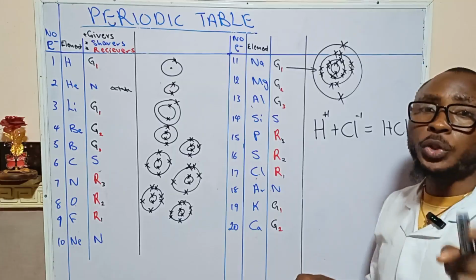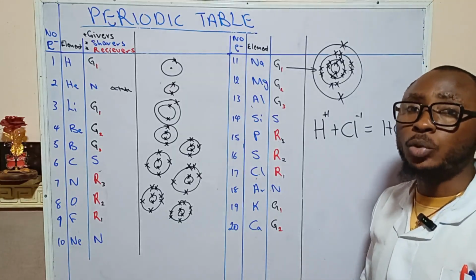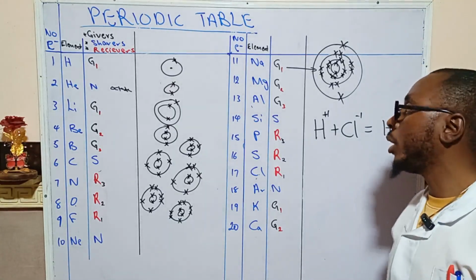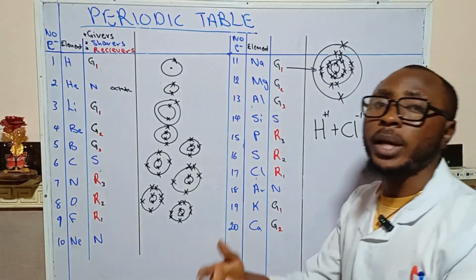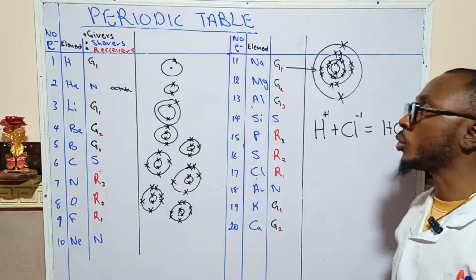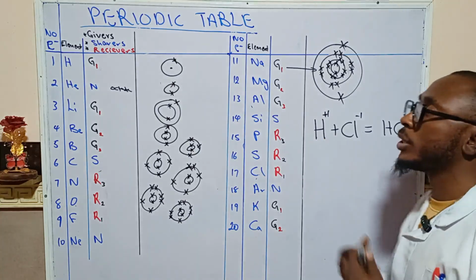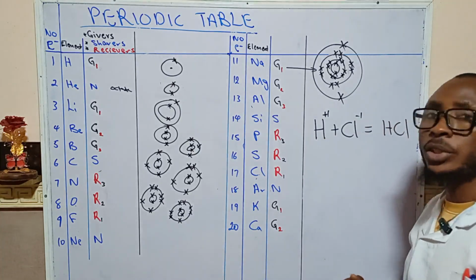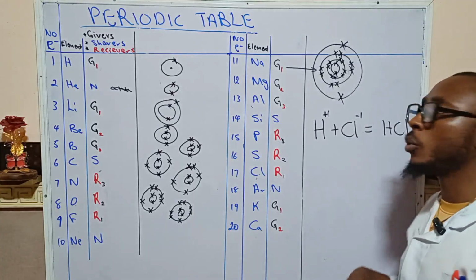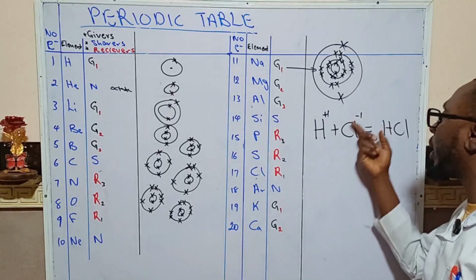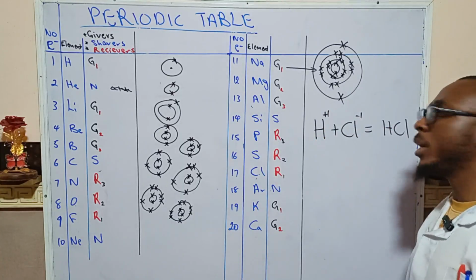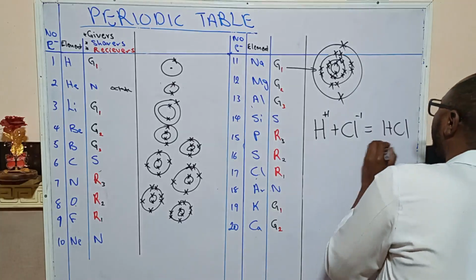When this one releases its electron, it becomes positively charged. If you watch my video where I talk about atoms, you will understand better, when we talk about release of electrons and accepting of electrons. So hydrogen releases an electron and becomes positively charged. Chlorine receives the electron and becomes negatively charged. So see, chlorine can receive 1, hydrogen can give 1, and so they are now balanced.